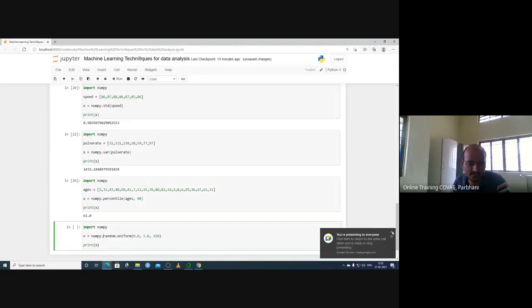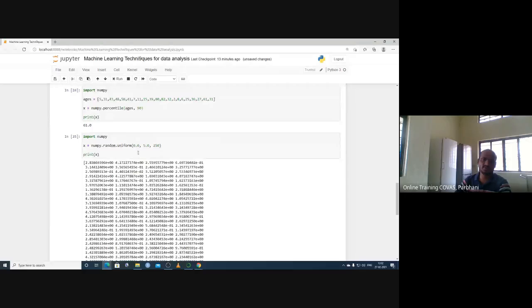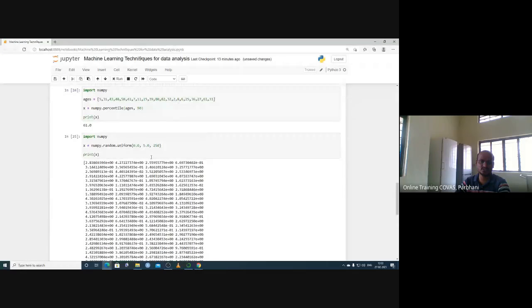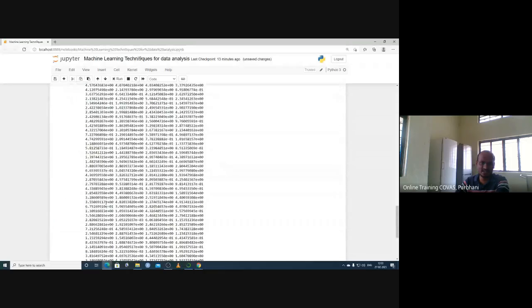So x is equal to NumPy. So this Python library you are typing here. Then .random, the number you want. The uniform is a distribution, .uniform. So these are different parameters of this distribution: 0, 5.0, 250. So if you print it, it should give the 250 numbers within this given parameter range. So these are different random numbers we have generated with this NumPy library.